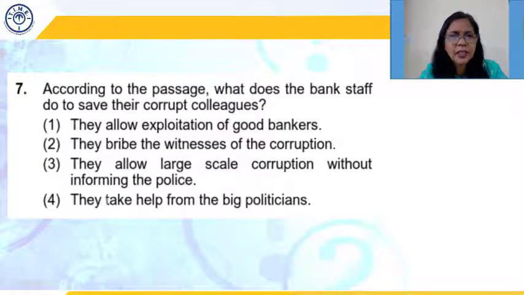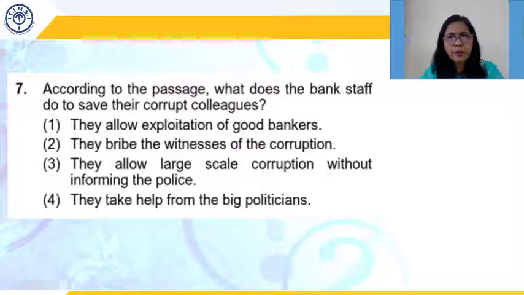Bribes indirectly, directly have been mentioned, but that is to cover up the scams given to auditors, the red carpet that is laid down for auditors and inspectors. That part is mentioned, but bribing the witnesses of the corruption is not mentioned. They allow large-scale corruption without informing the police. Police is not there in the passage. So this is again out of context.